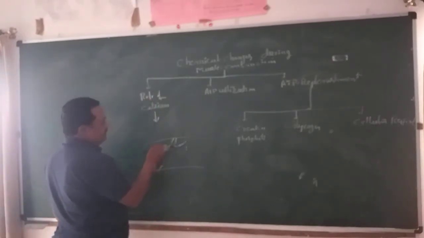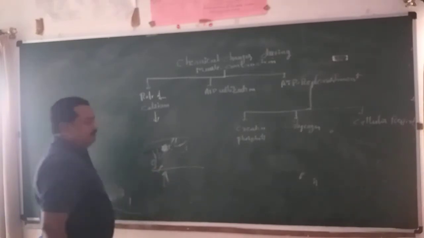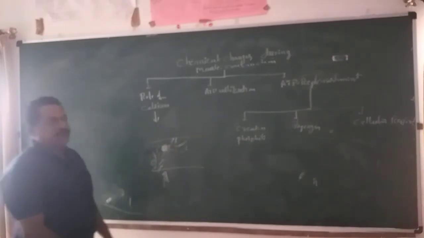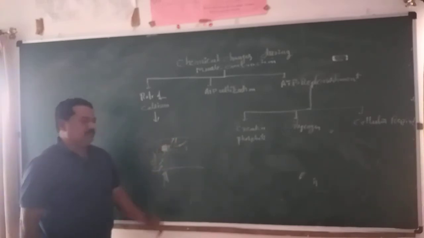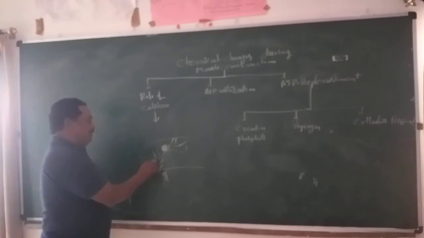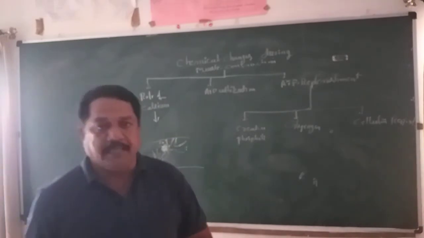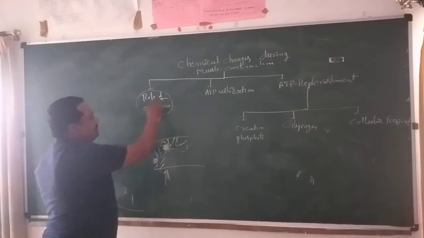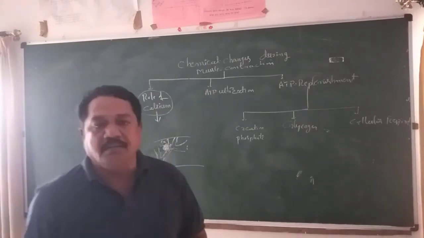When these calcium vesicles are activated through the motor neuron, what happens? The information is passed and depolarization takes place. Through the depolarization, the information spreads throughout the cytoplasm of the cell. The calcium vesicles are activated, and calcium ions are freely liberated in the cytoplasm. If calcium ions are not liberated into the cytoplasm, muscle contraction does not take place.